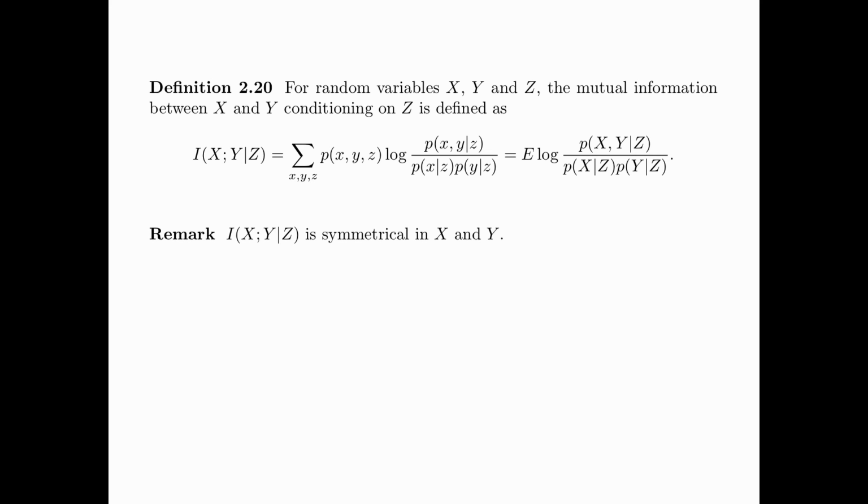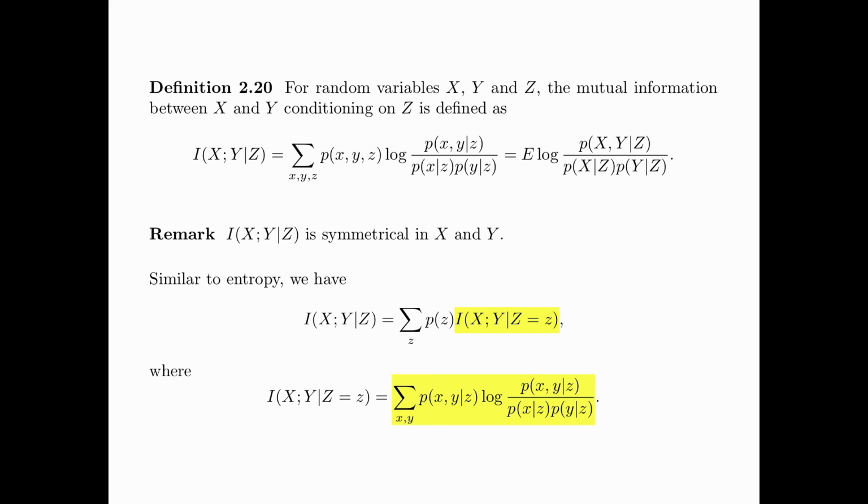From this formula, we note that I(X;Y|Z) is symmetrical in X and Y. Similar to entropy, we can also write I(X;Y|Z) as the summation over z of p(z) times I(X;Y|Z=z), where I(X;Y|Z=z) is equal to the summation over x, y of p(x,y|z) log of p(x,y|z) divided by p(x|z) p(y|z). Now note that by removing the conditioning on a particular z, this reduces to the usual formula for mutual information.